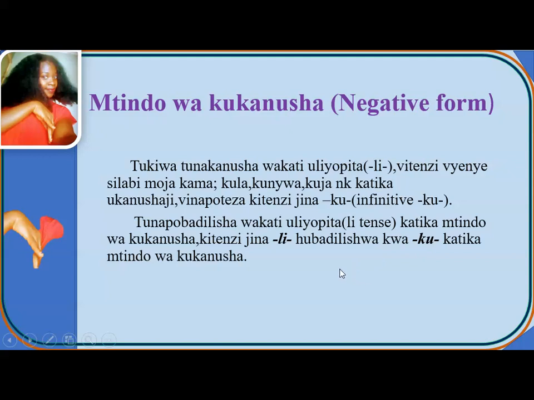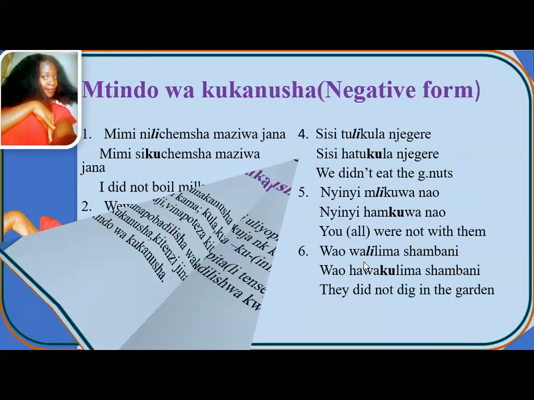For example, in perfect tense or hali timilifu, in positive it was me, and in negative it was ja. But for this tense, in positive it is li, and in negative it will be taking ku, as we are going to see.